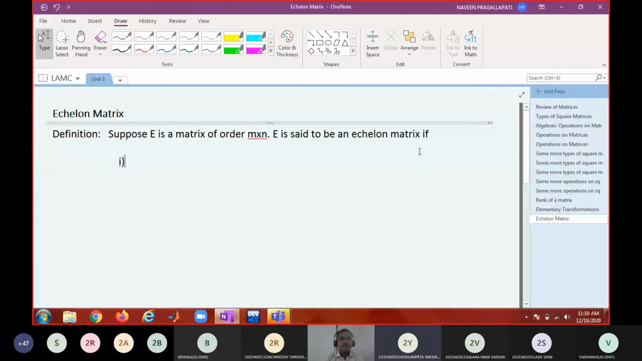All zero rows are at the bottom of the matrix. Right. So zero rows, if any, because we don't know whether zero rows exist or not. Zero rows, if any, must be after all the non-zero rows. Correct. What could be the next condition?